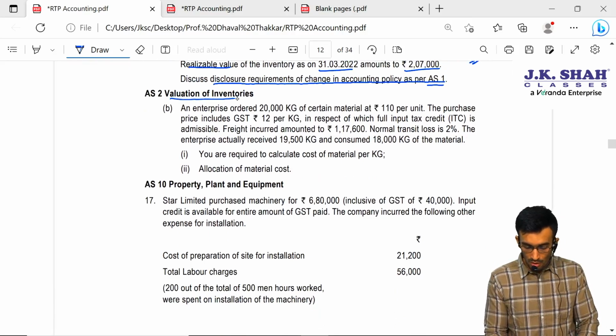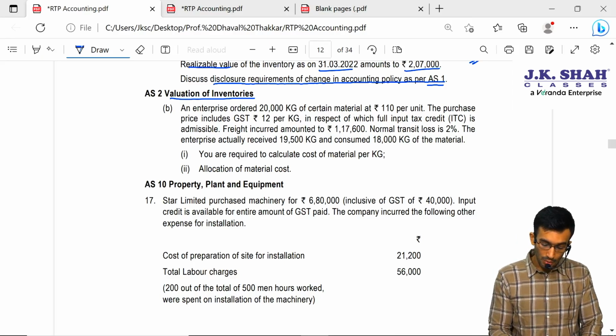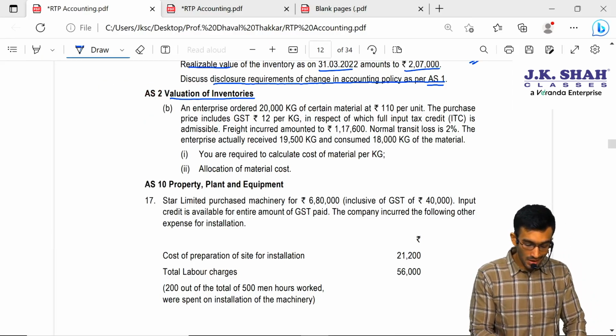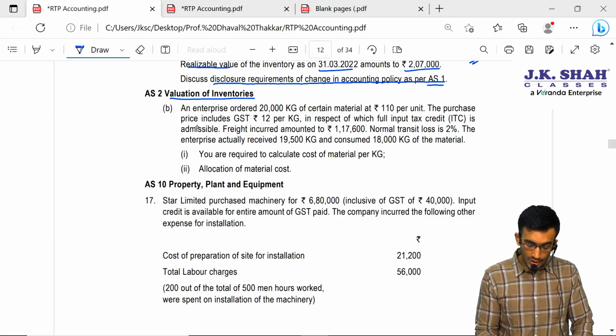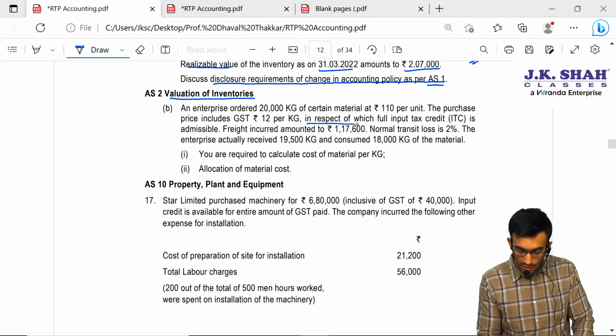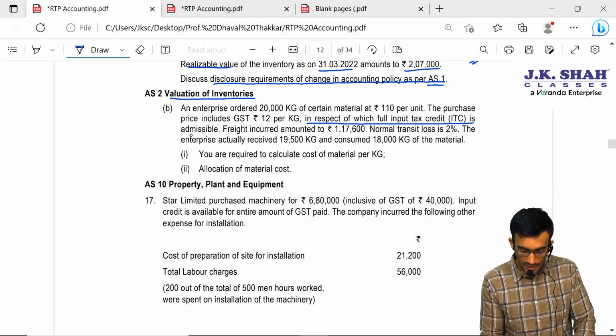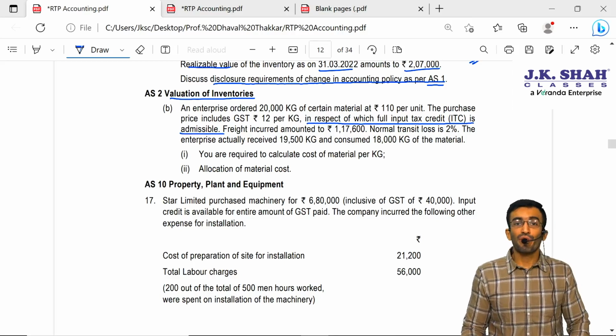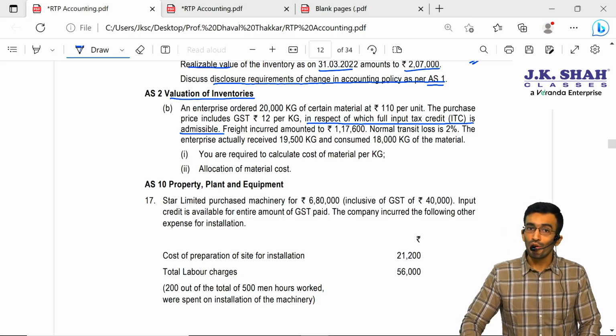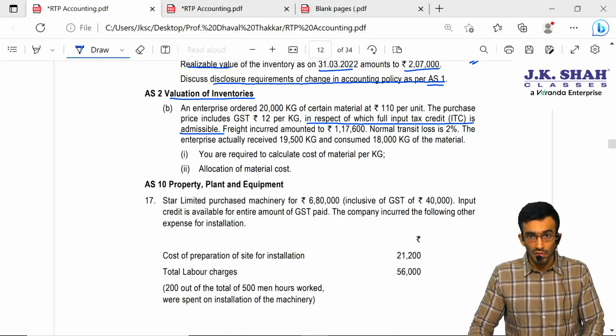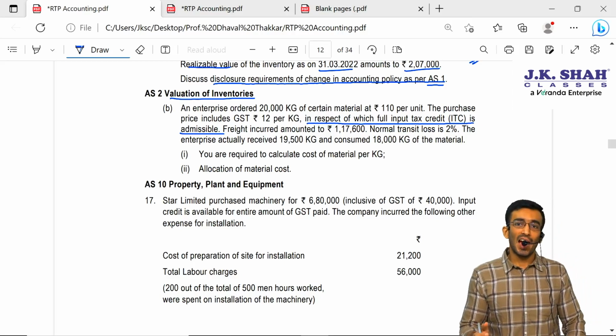AS2, valuation of inventory. An enterprise ordered 20,000 kg of certain material at rupees 110 per unit. Purchase price includes GST of 12 per kg, in respect of which full input tax credit, ITC, is admissible. Because if full credit is available, then this will not become the cost of your inventory, because this is nothing but a refundable tax, or I can say adjustable tax, against which the set off is available, I can say ITC is available.